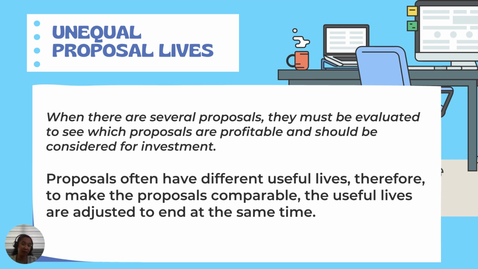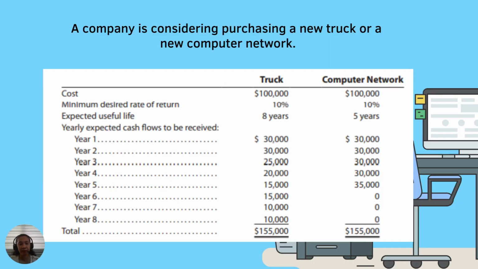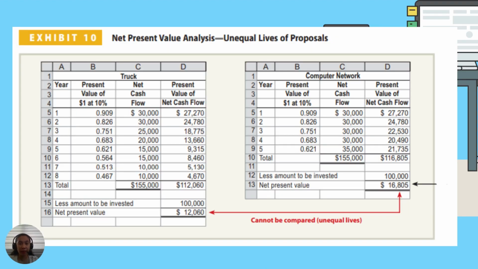They will end at the same time for them to be comparable. So let's have an example here. A company is considering purchasing a new truck or a new computer network. In the illustration, we can see that the truck has an expected useful life of 8 years, while the computer network has an expected useful life of 5 years. There's a 3-year difference. Now, we would get the net present value of the two proposals.